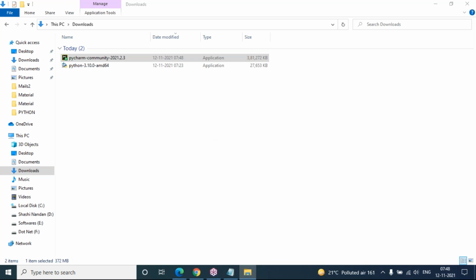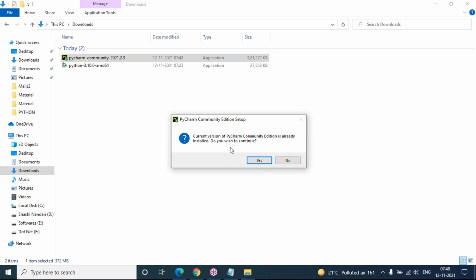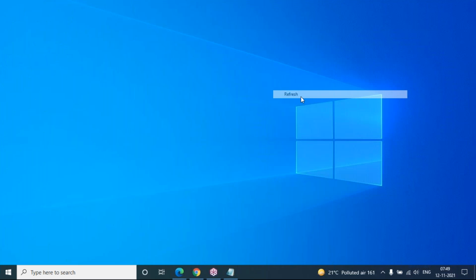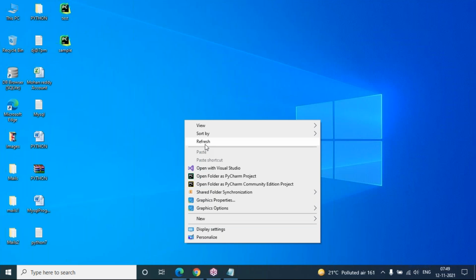It will ask, do you want to allow this app to make changes? I should say no. And now you can see the current version of PyCharm community edition is already installed. Do you want to continue? No, I'm saying no, because I already have it. In your computer, just click on next, next, next, install. So again, within 2 minutes, your PyCharm community version is ready.